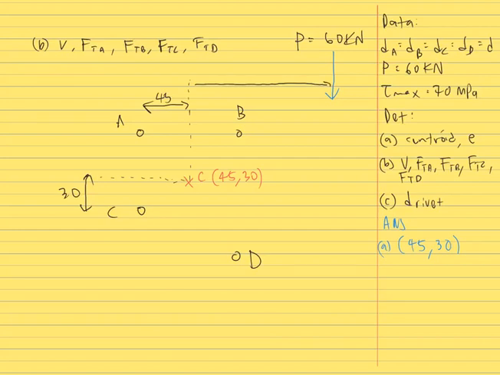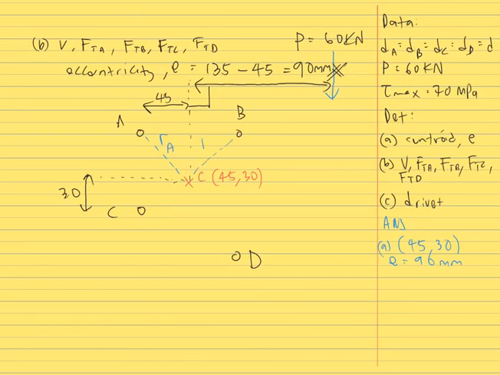and then the eccentricity length or value from applied load to centroid is 135 minus 45, which is 90 millimeter. So that is our eccentricity E value. And then from rivet A to centroid, the length we assume as RA, from centroid to rivet B, RB, centroid to rivet C, RC, and then centroid to rivet D, RD.